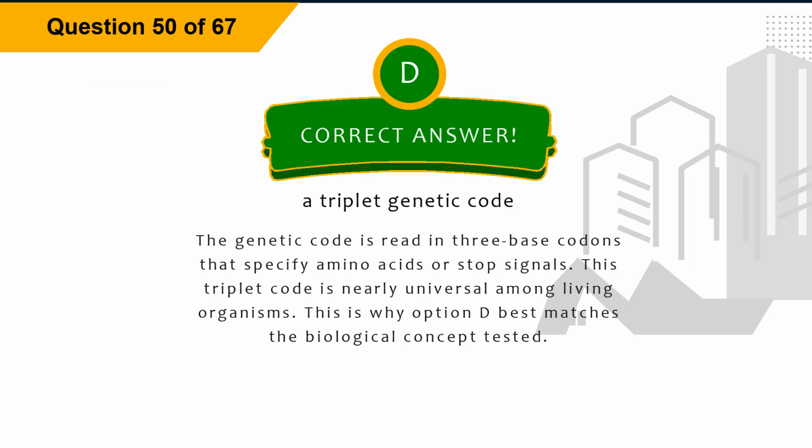The correct answer is option D. A triplet genetic code. Explanation. The genetic code is read in 3-base codons that specify amino acids or stop signals. This triplet code is nearly universal among living organisms. This is why option D best matches the biological concept tested.